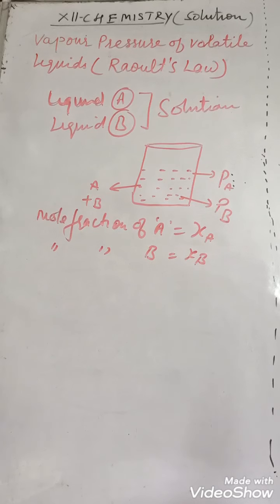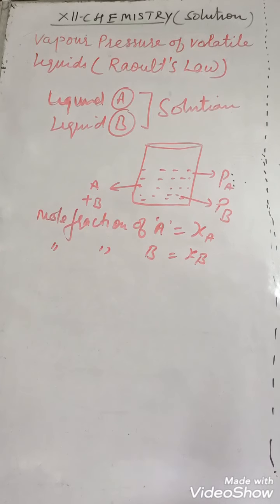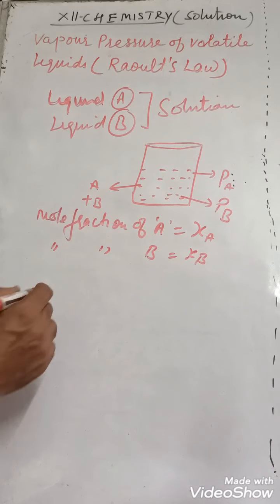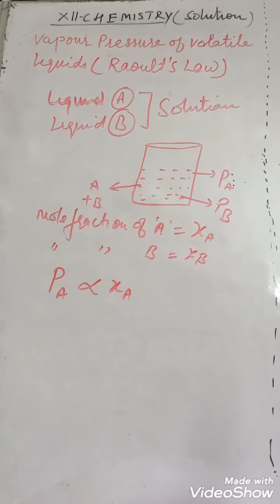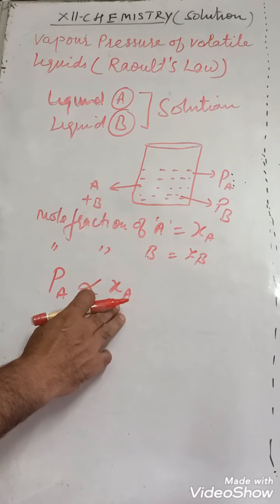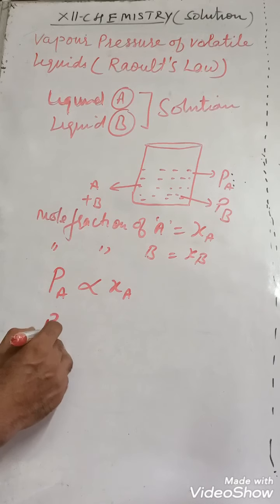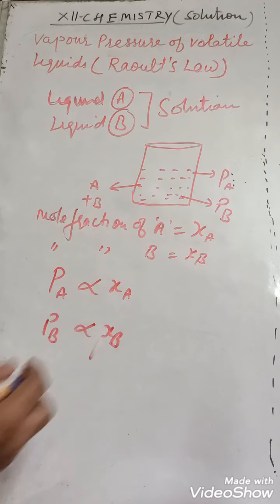So it has been observed that the partial vapor pressure of a component in solution, where the component is a volatile liquid, is directly proportional to the mole fraction of the component. For A, PA is directly proportional to the mole fraction of A, and PB is directly proportional to the mole fraction of B.